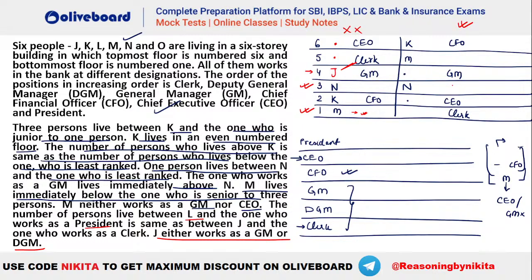Okay, here also, again J cannot be DGM for the same reasons, because you can see J DGM is not a possibility here. Nowhere is it completely vacant, so you will see J will be the GM here. So if J is the GM, that means we have 2 persons between J and clerk, right? There are 2 persons between J and clerk. That means there should be 2 persons between L and president. So you will see L will be this person and president will be here, isn't it? So if president is here, you can see N will be the DGM. Okay, so this is your arrangement. Now the only person remaining is your O, so O will be the clerk here.